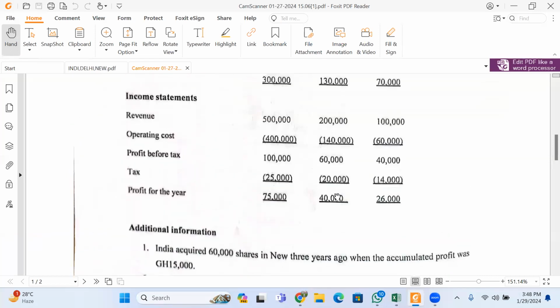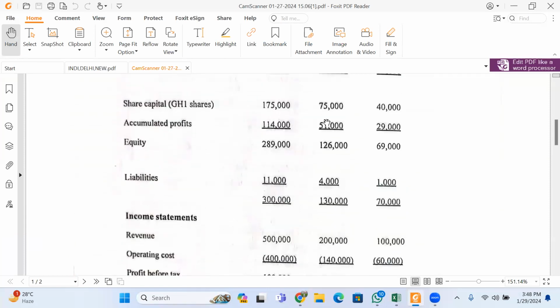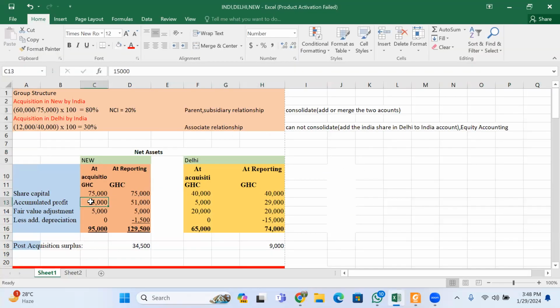And by the close of the year, India's total accumulated surplus is 51,000. So at acquisition, surplus is 15. At the date of reporting, surplus is 51.